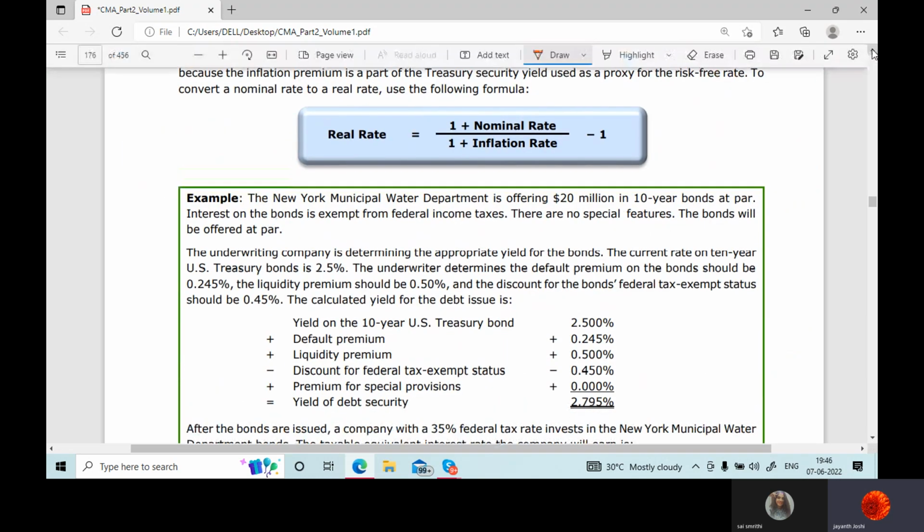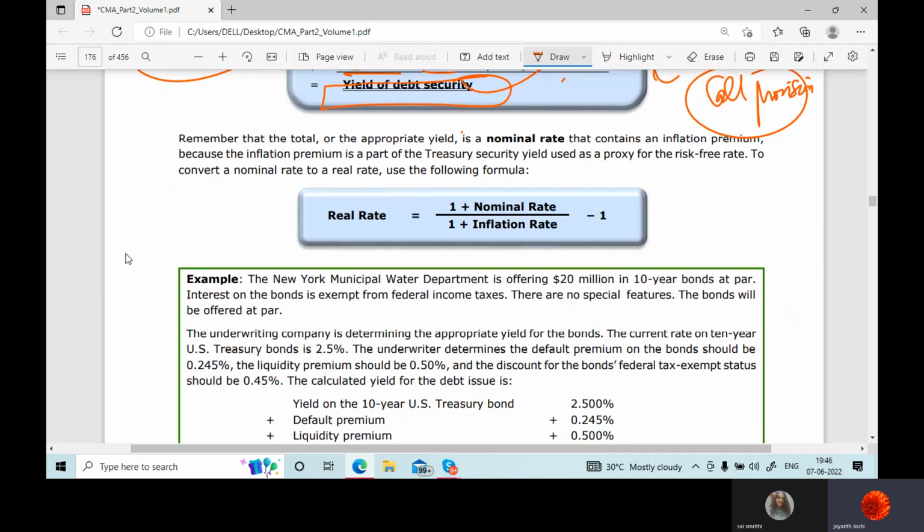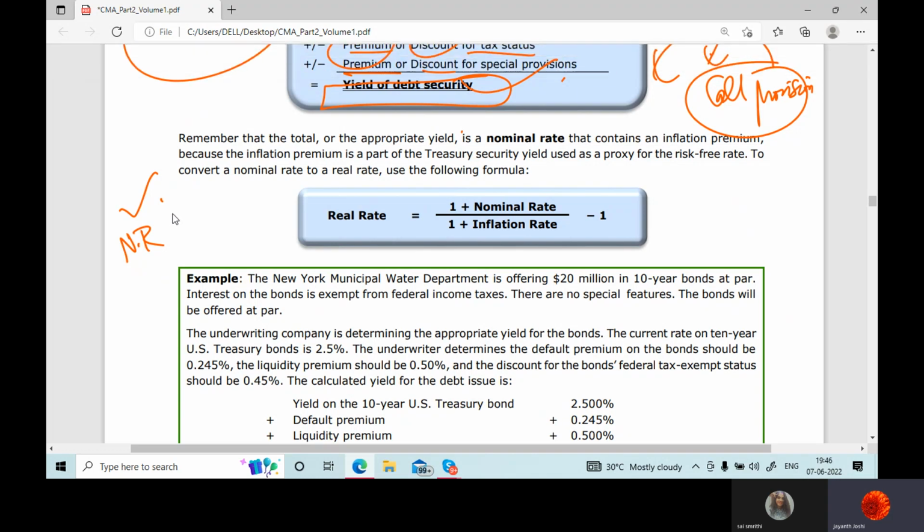And the next concept is real rate. Nominal rate is the one which already incorporates inflation. When you invest for a longer period of time, you know there is going to be inflation which can impact your returns. Why? Because if the company is giving you 10% returns, that is a fixed interest they are going to pay for a longer period, and in the market there is high inflation, you will not be happy with 10%. Correct? You would want more returns because of inflation.